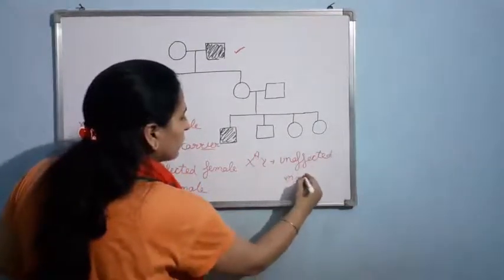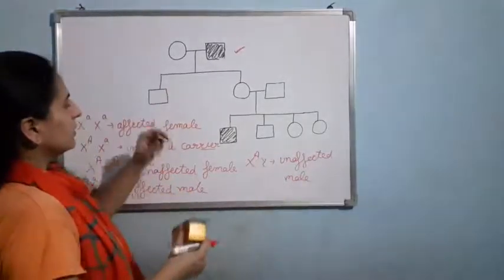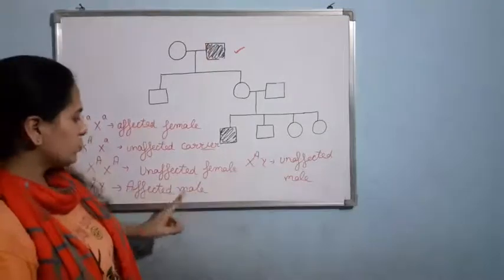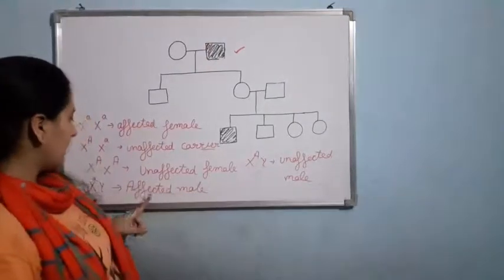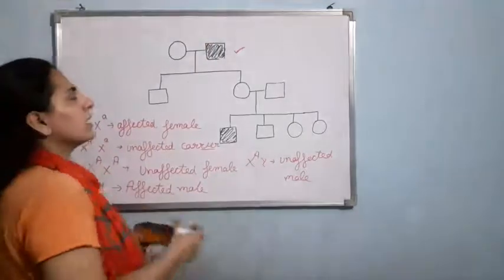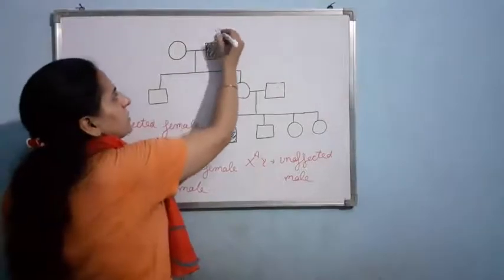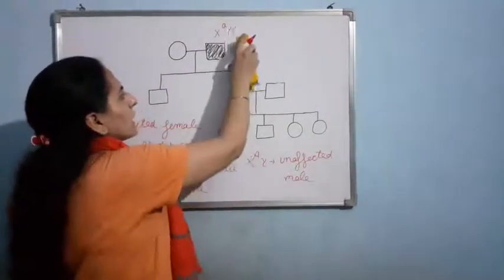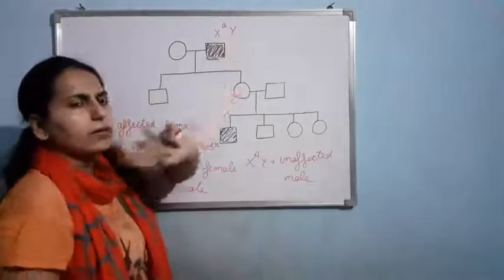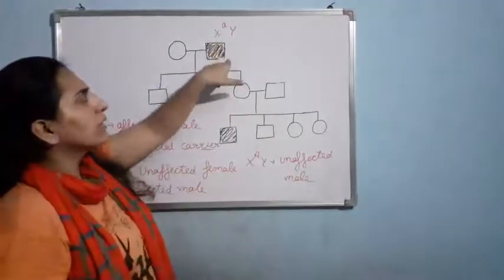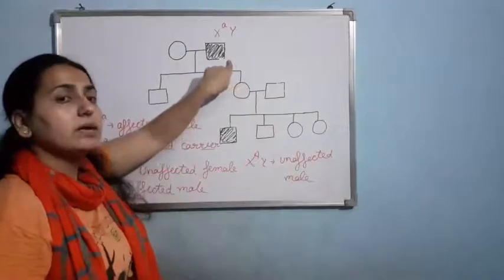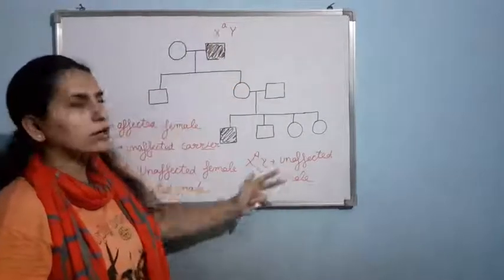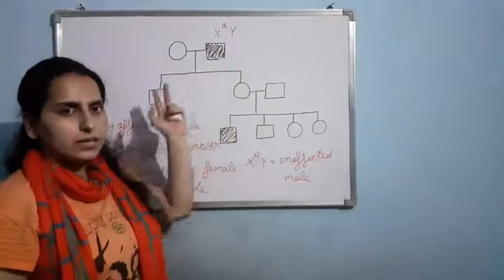Now let me talk about the genotype. Let me talk about the affected male first. Out of these two, just see. The affected male will be having X small a Y genotype. As you know, we are talking about the X-linked disorder, so Y will be normal only. And if the male is having the disease, then it must be having the recessive allele, that is small a, as we are talking about the recessive disorder.